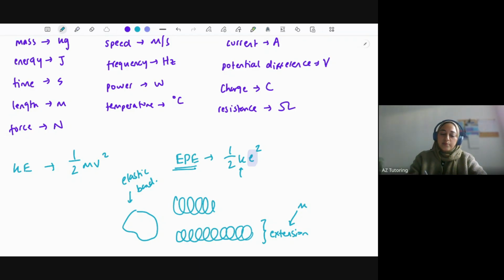Now, there's a limit to how much you can extend it, and we call that the limit of proportionality, elasticity, which essentially means if you pull the spring way too much, you could pass the maximum amount of extension and it won't go back to its original shape. So if it doesn't go back to its original shape, you've lost the elastic potential energy.